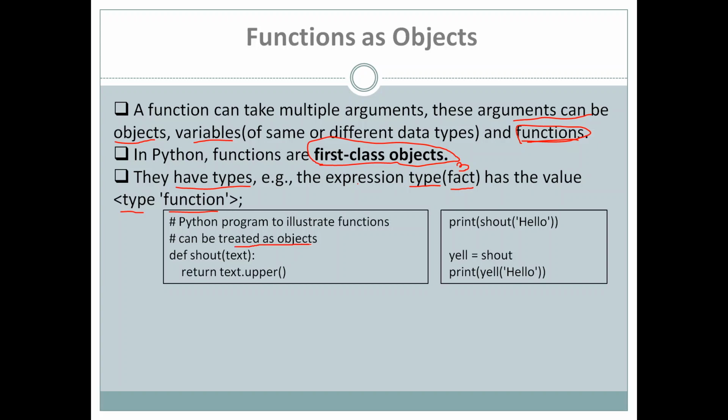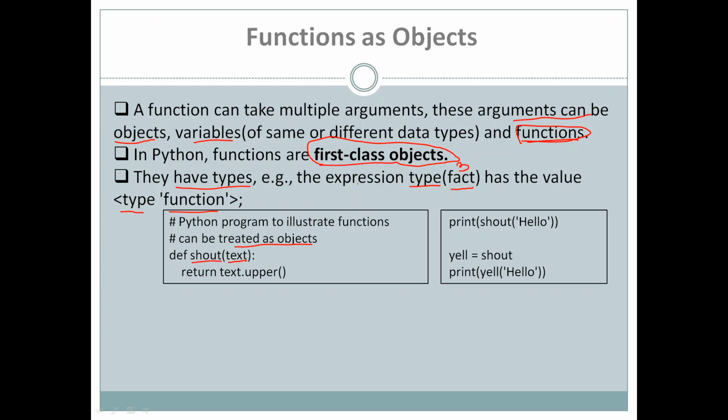So this simple program is to illustrate that functions are also treated as objects. If you look at the program, we have a function here. So def, the function name is shout, and this function is taking one argument and the argument name is text.